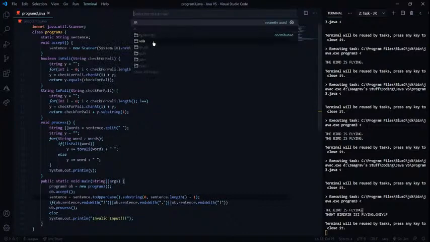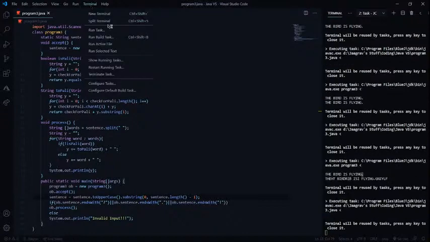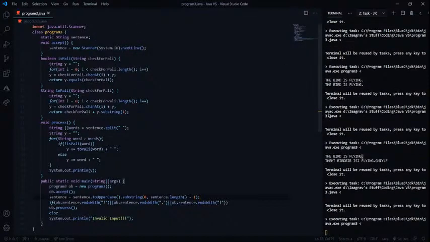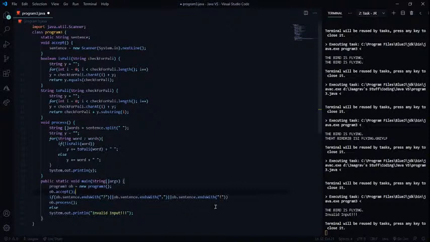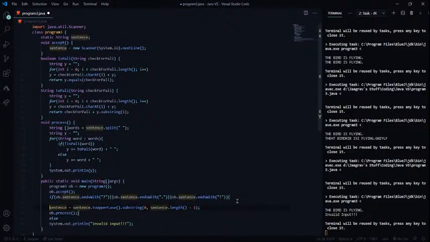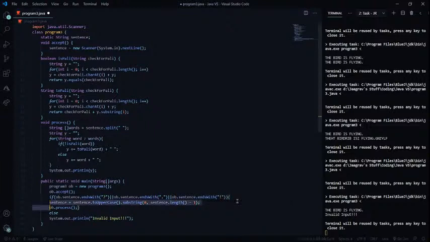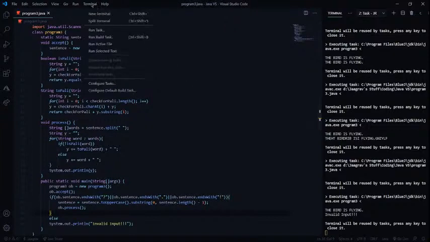I'm going to compile this. Compile, run task, Java run, and now I can input "the bird is flying." Full stop. Invalid input. Why? Oh, okay, wait, I need to do this after we start processing. So yeah, I'm just going to input it over here, and this one, let's go back up, enter, save. Let's compile this now.